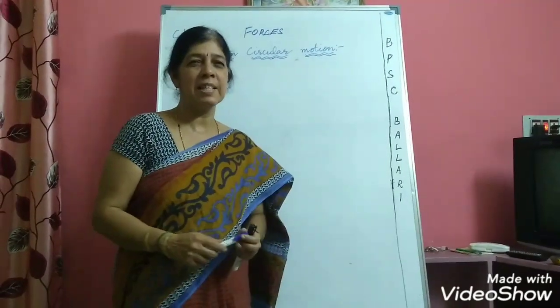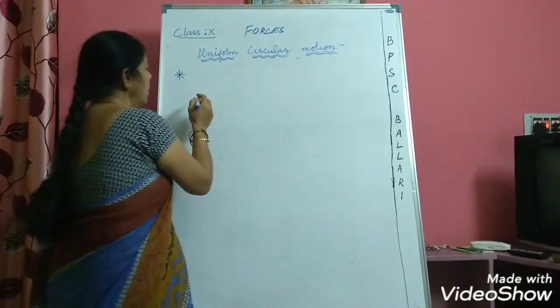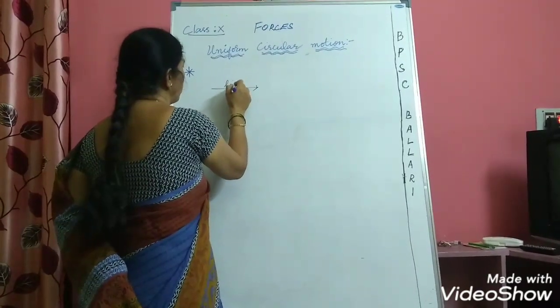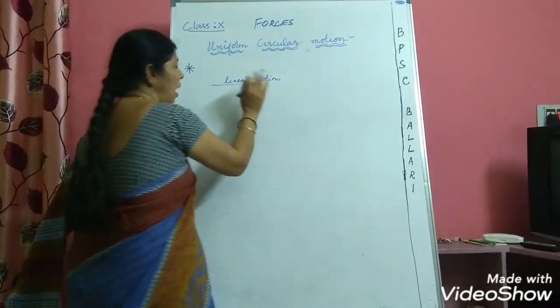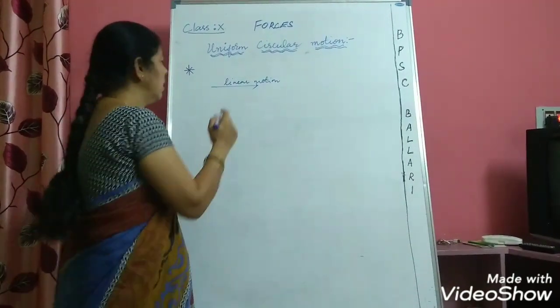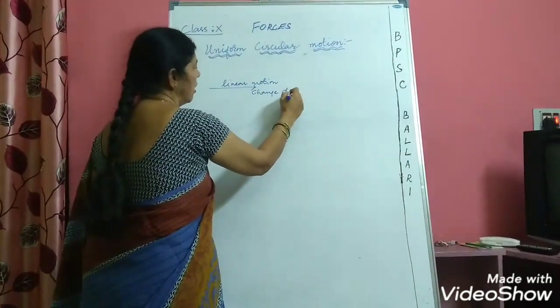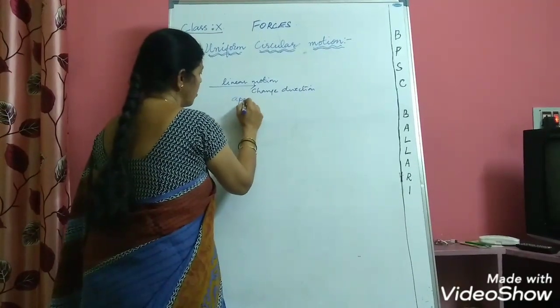Okay, now we shall discuss centripetal force and centrifugal force. In the beginning, you should know that suppose a body is having linear motion, and if you want to change the direction of the body, then what has to be done? If you want to change the direction, then you have to apply some force.